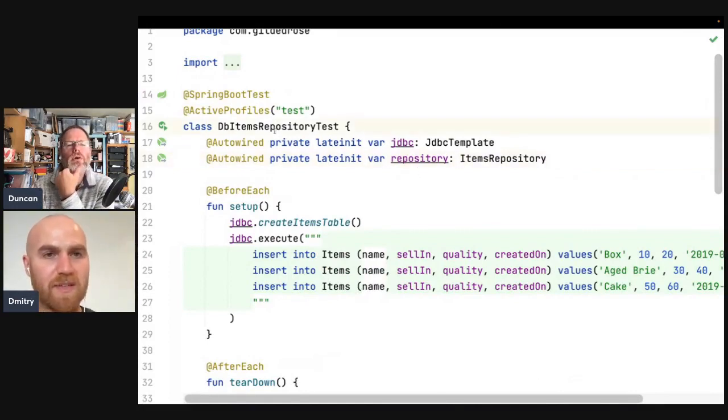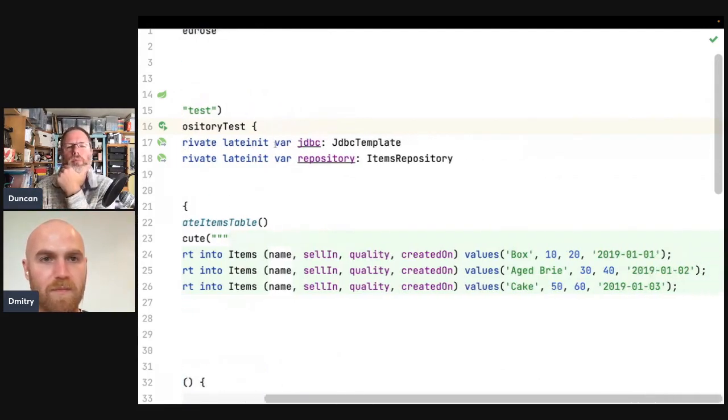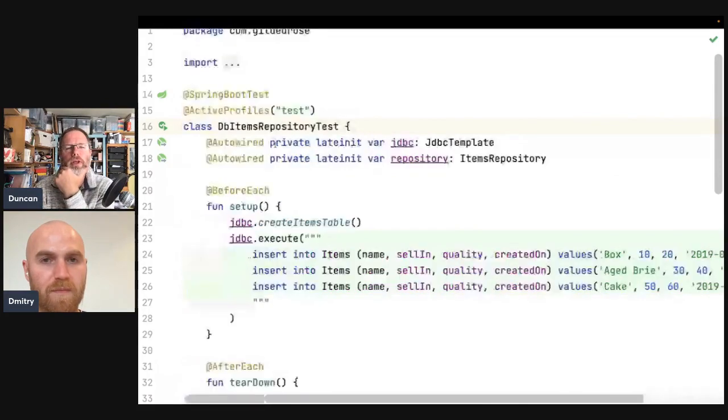Okay, so this is another Spring Boot test. So Spring is going to be creating everything for us. And we've got this template and we've got an items repository. And they're both auto-wired, and we can't move them to the constructor because it's a test.